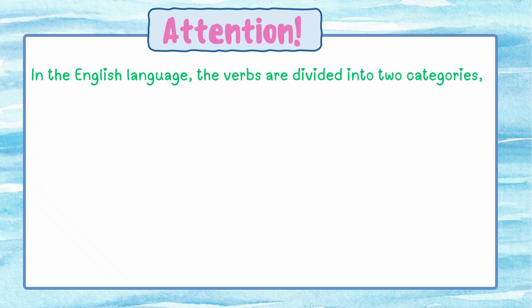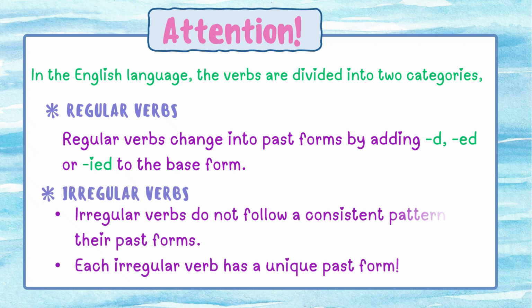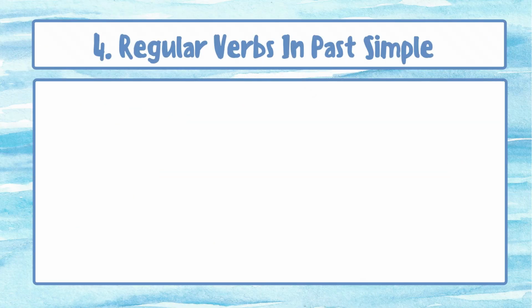In the English language, verbs are divided into two categories, regular verbs and irregular verbs. Regular verbs change into past forms by adding d, ed or ied to the base form, while irregular verbs do not follow a consistent pattern for their past form. Each irregular verb has a unique past form. Regular verbs in the past simple.